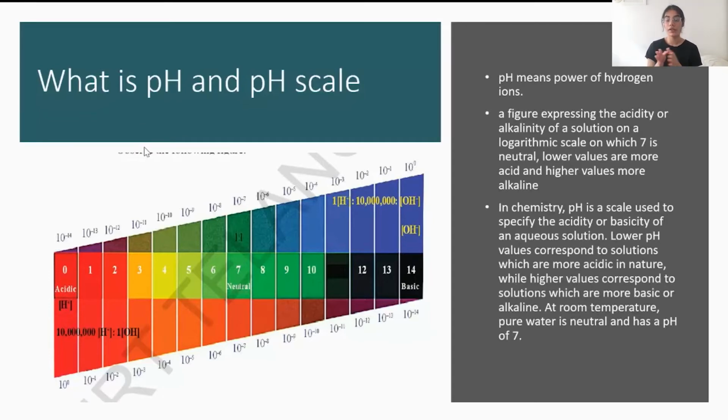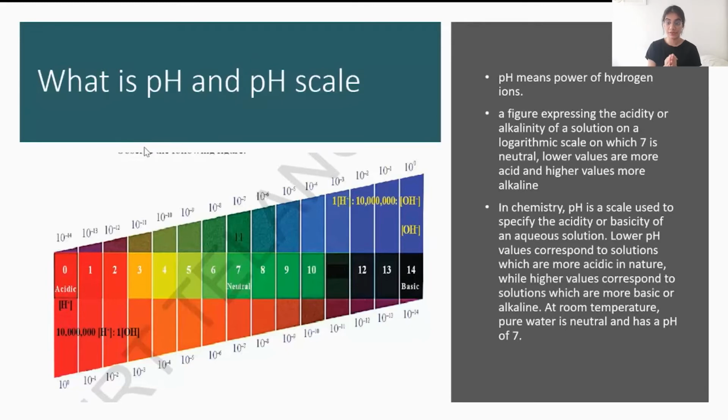On a scale, 7 is neutral, lower values are more acidic in nature, they are not exactly acids, and higher pH values are more alkaline substances.